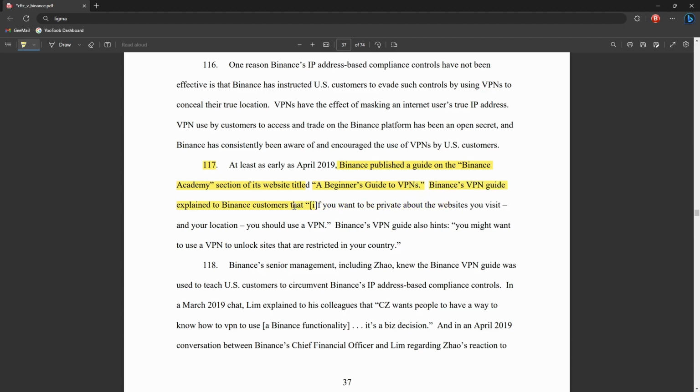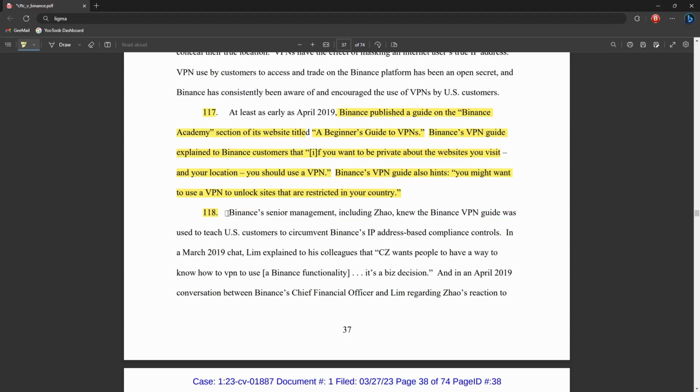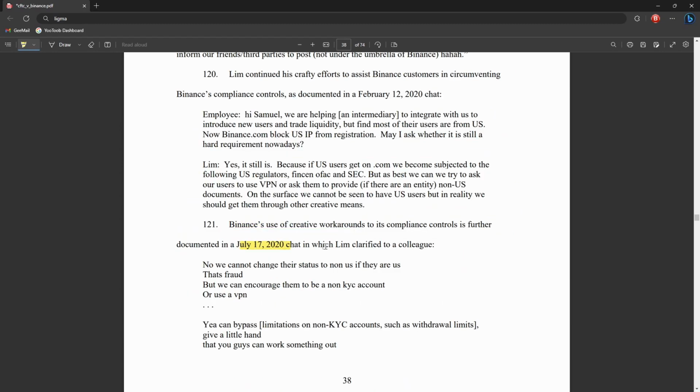Binance's VPN guide explained to Binance customers that if you want to be private about the websites you visit and your location, you should use a VPN. The guide also hints you might want to use a VPN to unlock sites that are restricted in your country. Section 118 says Binance senior management, including CZ, knew the Binance VPN guide was used to teach US customers to circumvent Binance's IP address-based compliance controls.